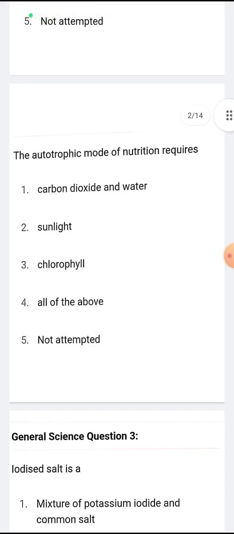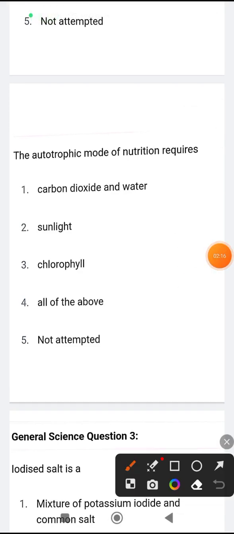So our question number 2 is: autotrophic mode of nutrition requires. Autotrophic, look, what does this autotrophic mean? Autotrophic means a mode of nutrition where the organism makes its own food. Sorry, it's not like a human cooks his own food, so we are autotrophic.